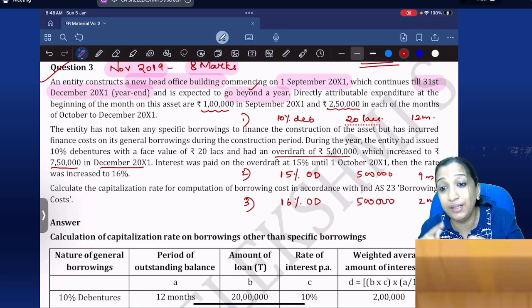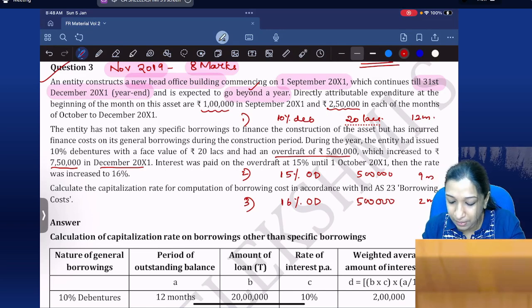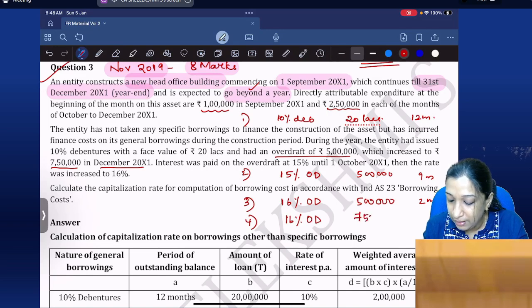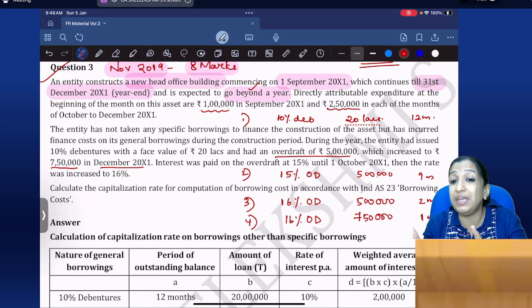Why am I not taking December also? October, November, December it is 16%. But why am I not taking December? In December it is 16% only, but the amount has become 7,50,000. I need to have this breakup. Clearly, you need to listen to the question, read the question carefully. For how many months?